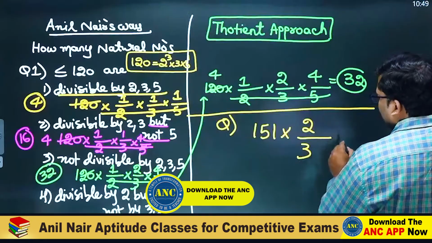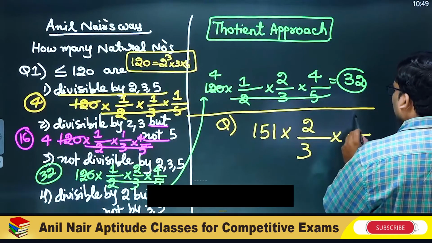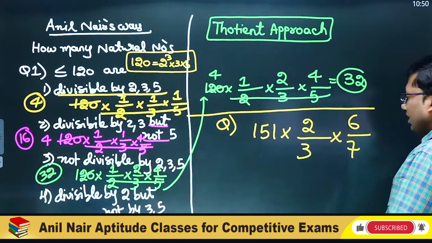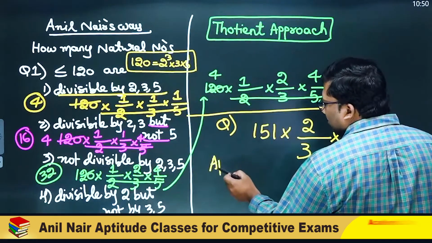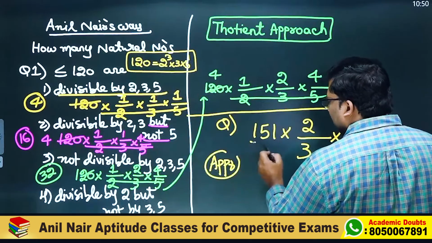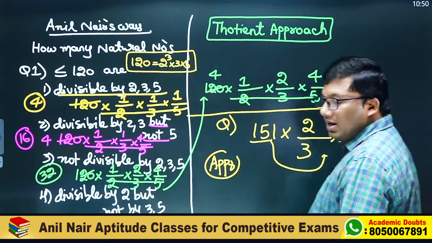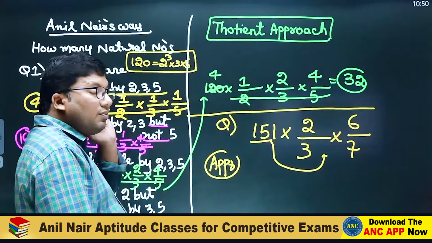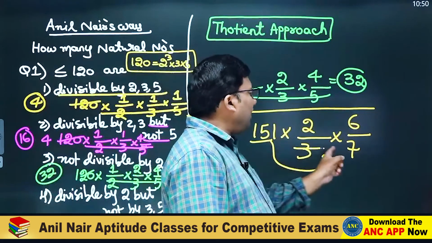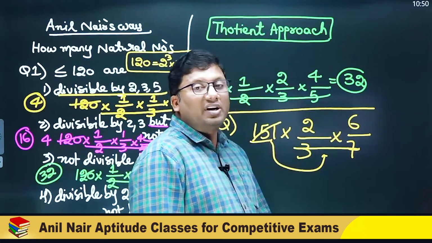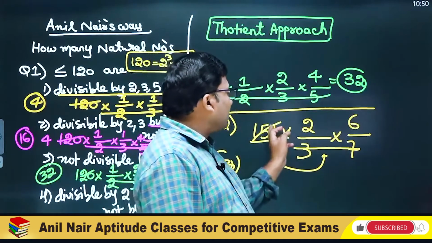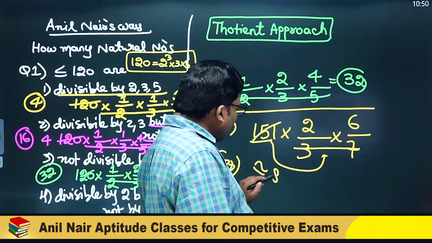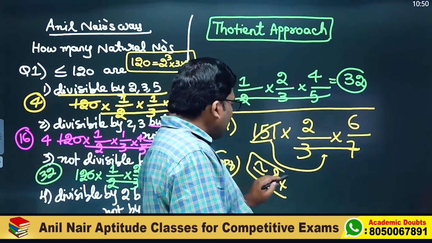Next one, neither divisible by 7. Neither divisible by 7 means out of 7 numbers, one number is divisible. I hope the idea is clear. This will give an approximate answer. Why? Because this number is not divisible by the denominator. If you see, 120 is divisible by 2, 3, 5. 21 7s are 147. 7 2s are 14, 14 6s are 84. Answer should be closer to 84.